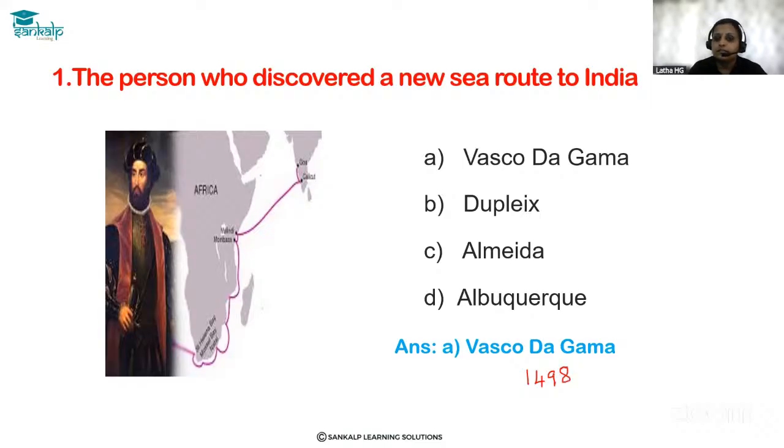He discovered the new route to India after Constantinople was acquired by the Ottoman Turks. So after the Ottoman Turks captured Constantinople, Vasco da Gama discovered the new route to India.